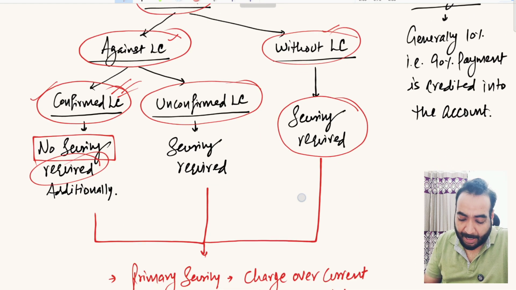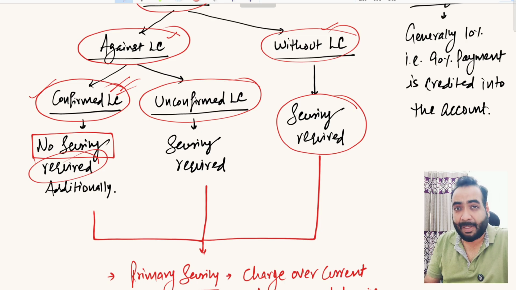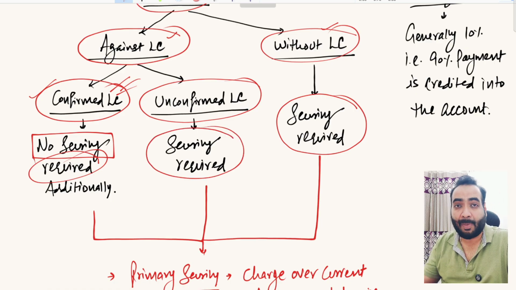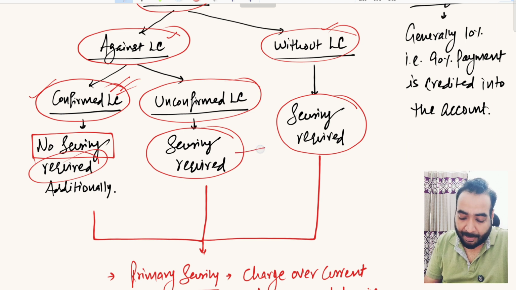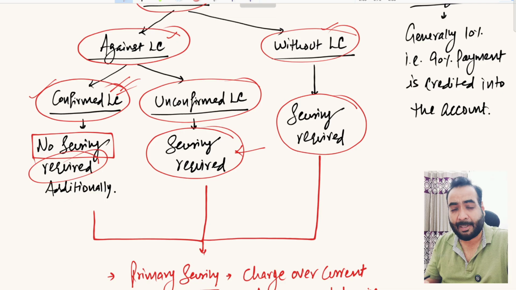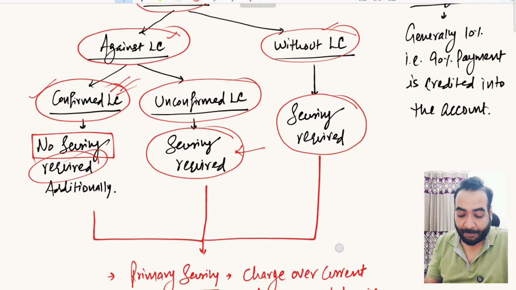But if the LC is an unconfirmed LC, Bank of America hasn't given any acceptance on the LC, and the borrower is requesting you to finance that LC, to discount that LC, which is not yet confirmed by Bank of America. Then the risk is there that in future Bank of America may raise some objections or may not confirm the LC. So in that scenario, in order to cover that risk, the bank will ask for collateral security from the borrower, right?